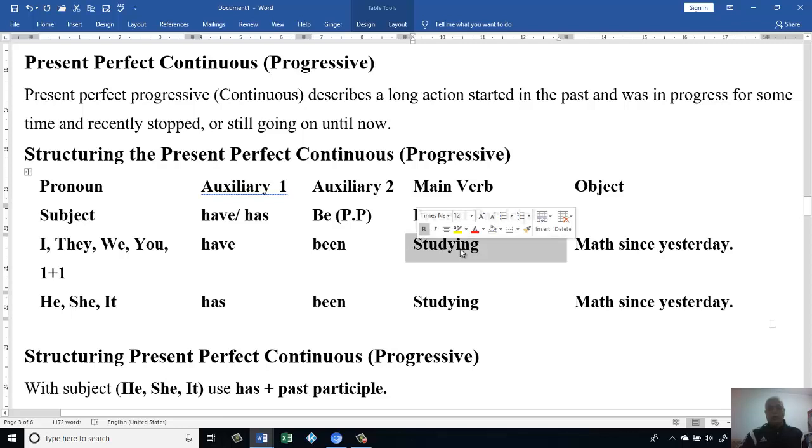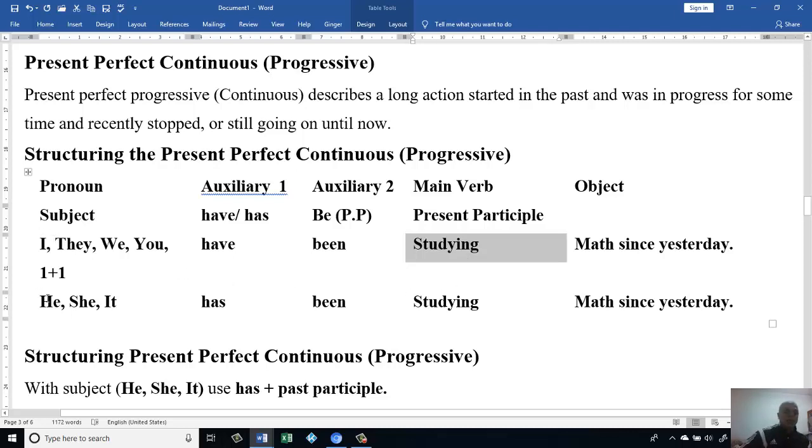That's the reason we make it "studying." Then we have the rest of the sentence: math since yesterday. It means since yesterday until now, they have been studying, continuously studying.